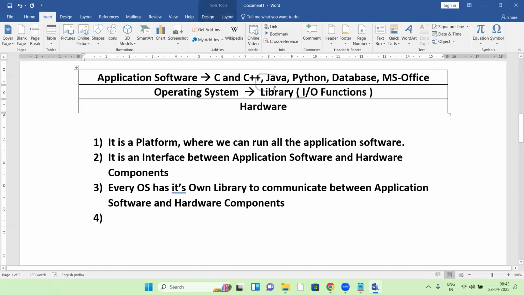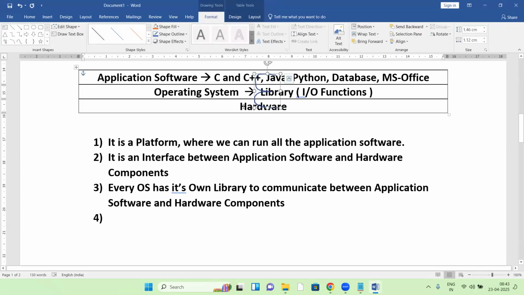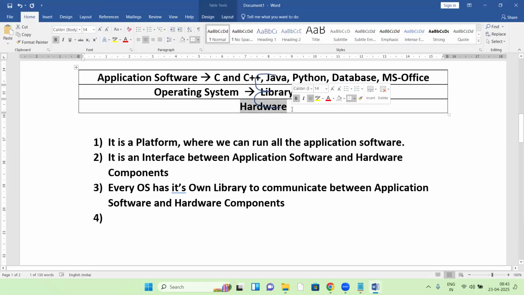After linking with the OS library, they communicate with the hardware components. After linking only, communication with the hardware starts.